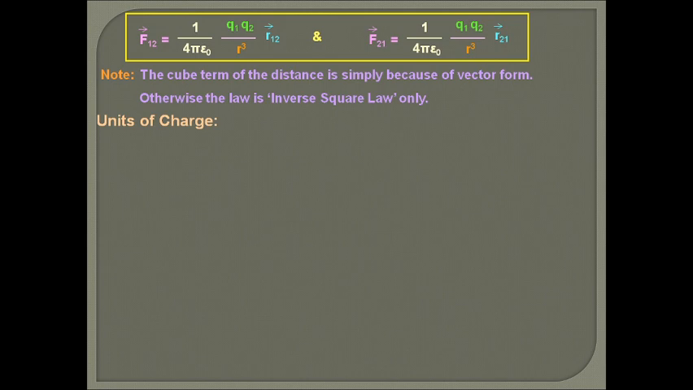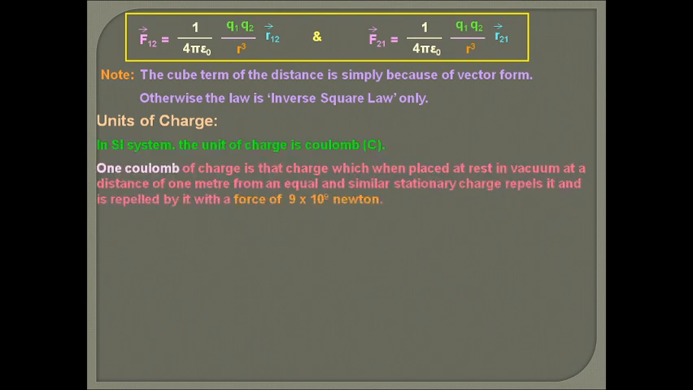Now next, unit of charge. How to define the unit of charge? In the SI system, the unit of charge is taken as coulomb. How to define 1 coulomb of charge? We have to define it from the definition of Coulomb's law, that F is equal to 1 by 4 pi epsilon naught q1 q2 upon r square.